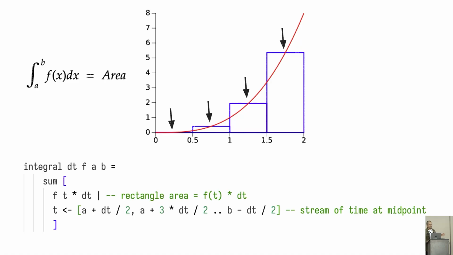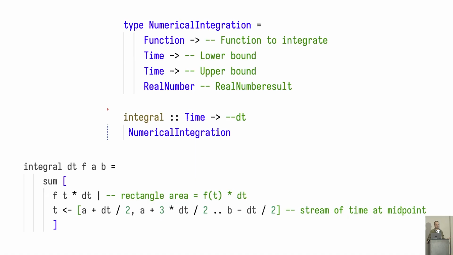And also, we get a goodie, which is that we now have types for this function. So let's see what the types look like. As you can see, we can solve integrals either analytically, like we did in high school or in college, or numerically.